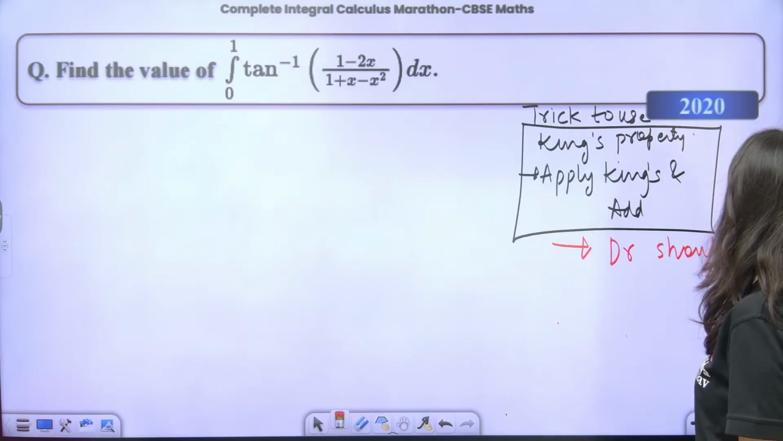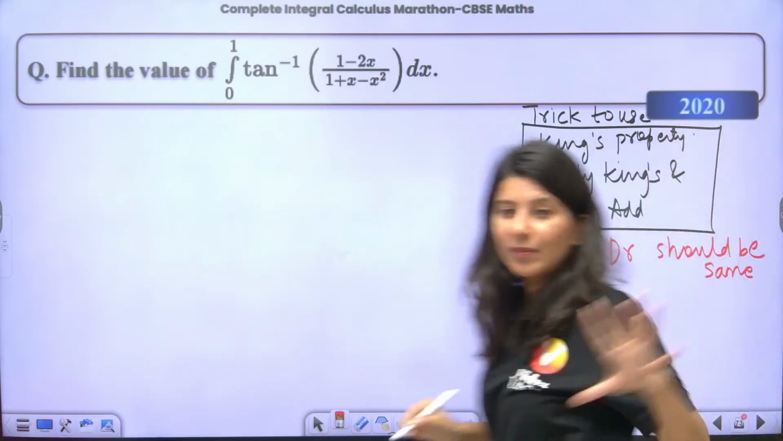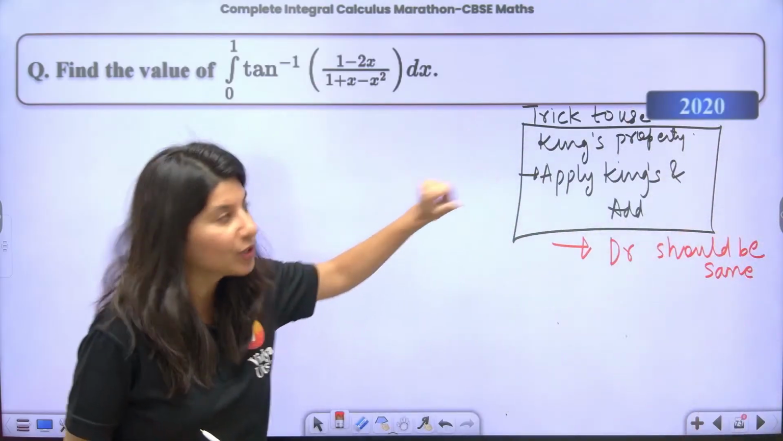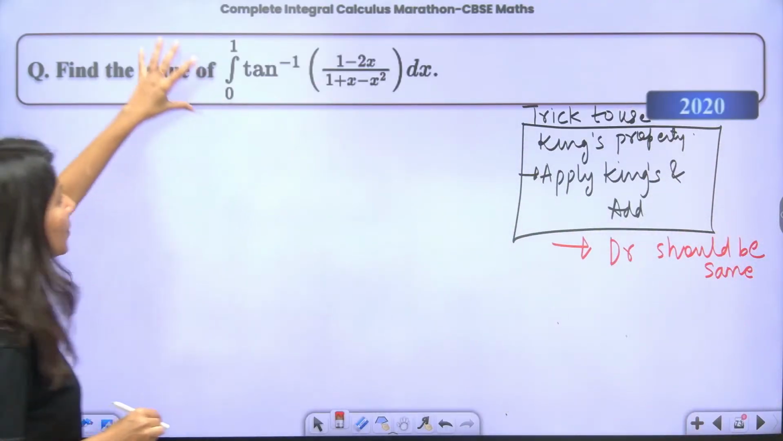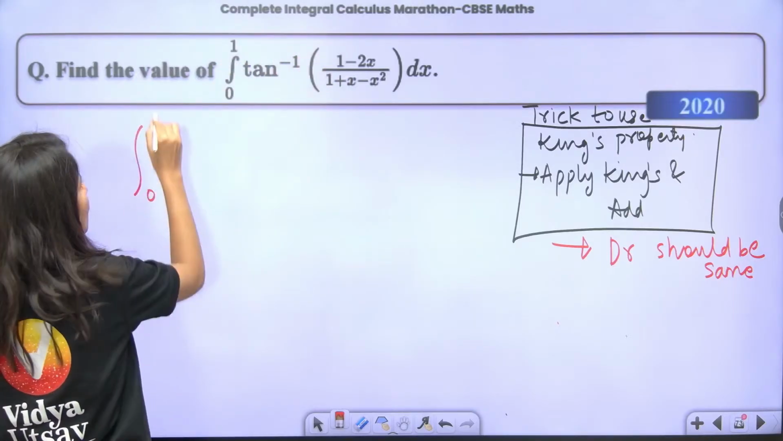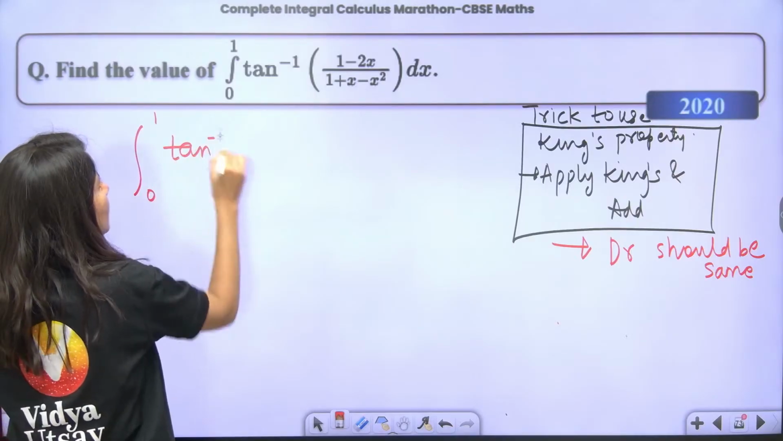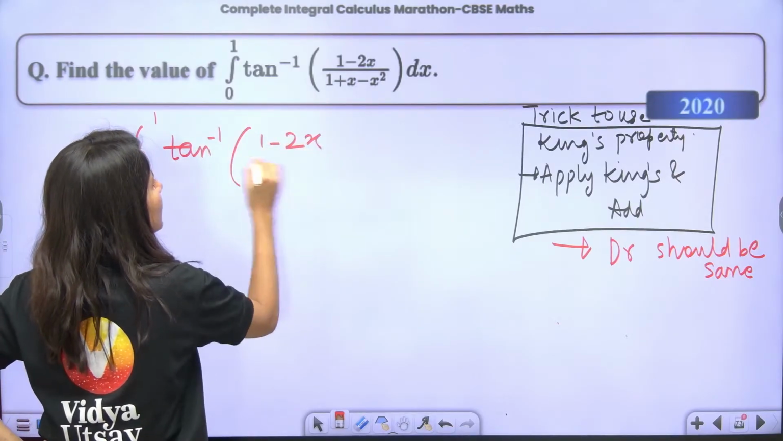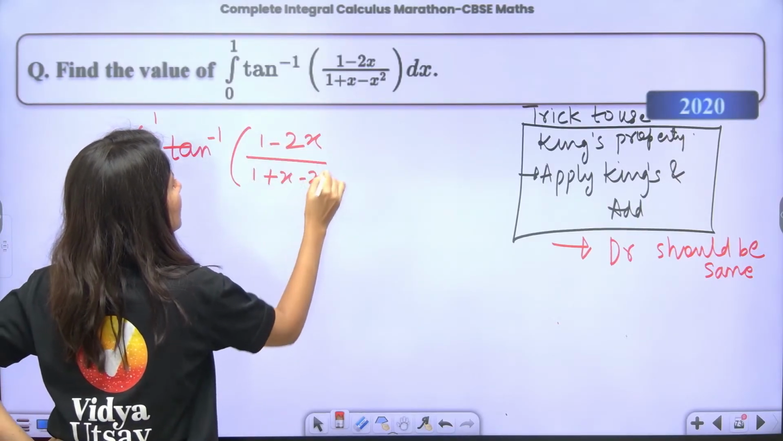Let me tell you, let me show it to you what I'm trying to say. Let me execute it for you. The trick is to use King's property. This is the integral which is given to you: integral 0 to 1 of tan inverse of (1 minus 2x) upon (1 plus x minus x square) dx.